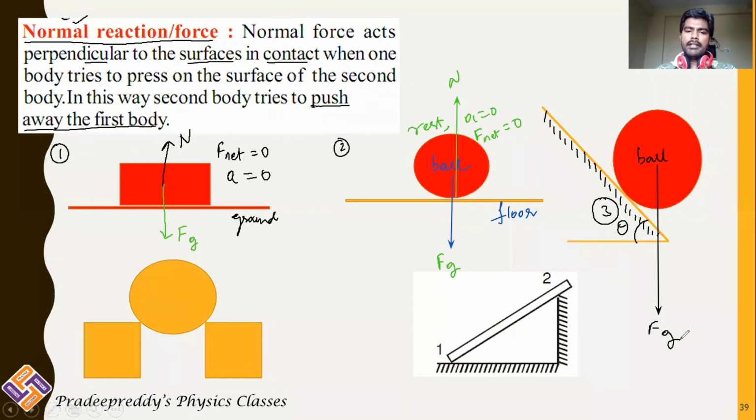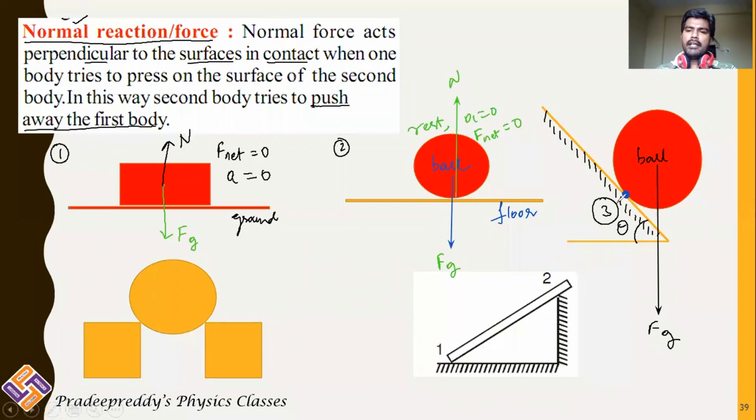But according to the definition of normal reaction, it should always be perpendicular to the point of contact between two surfaces. In this case, this is the point of contact, the point which I have marked with blue ink, between the ball and the inclined plane.